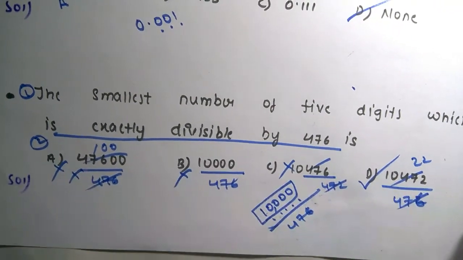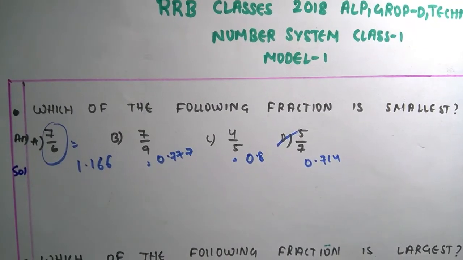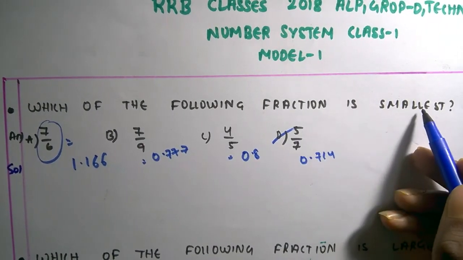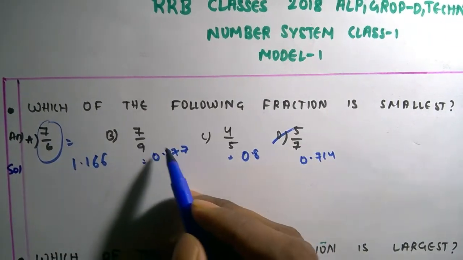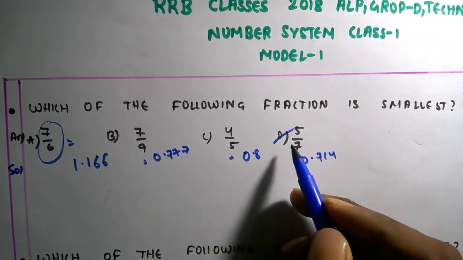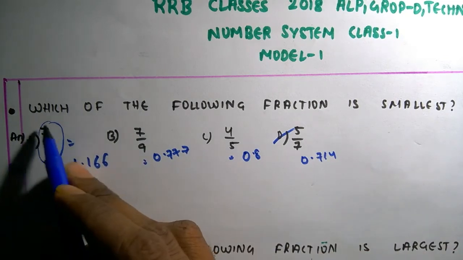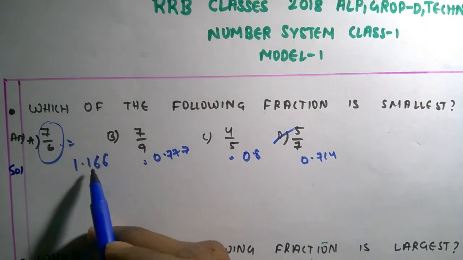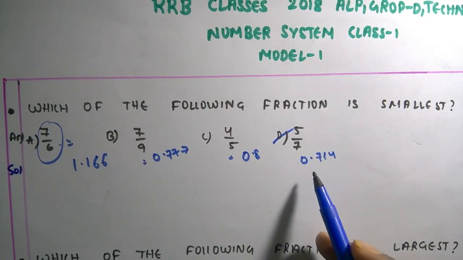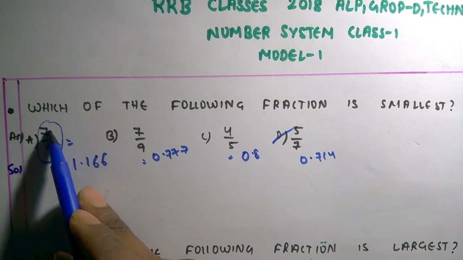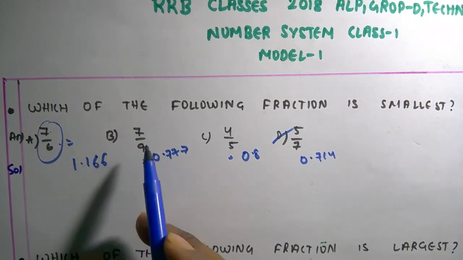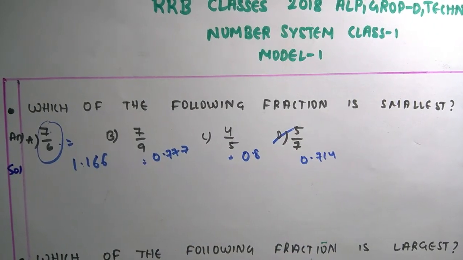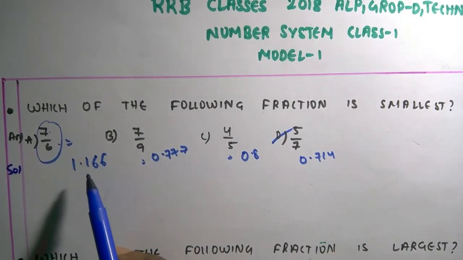Next question: which of the following fractions is the smallest? 7 by 6 is a fraction, 7 by 9 is a fraction, 4 by 5 is also a fraction, and 5 by 7 is also a fraction. We have to convert this fraction form into decimal form in order to know the smallest. We can't determine which is the smallest just by seeing these fractional numbers; we can only determine it by converting them into decimal form.